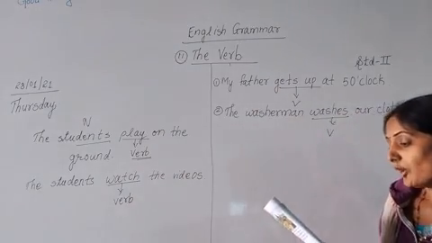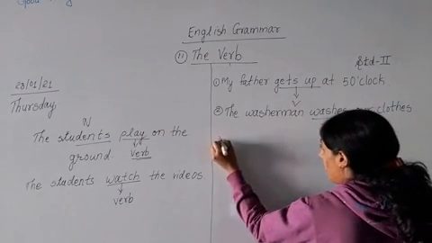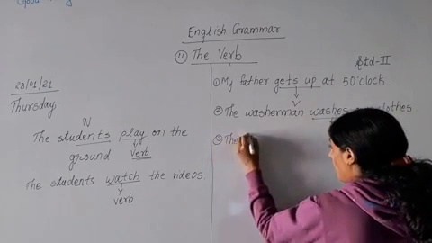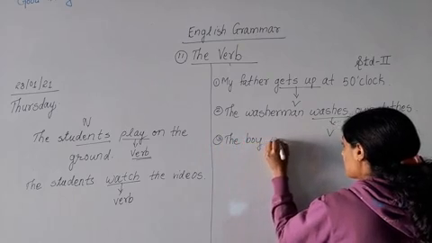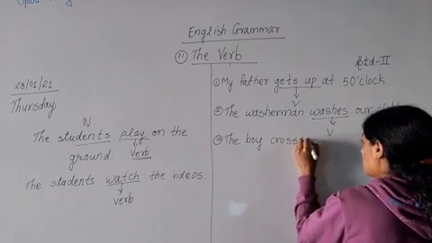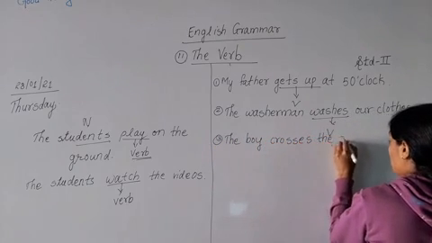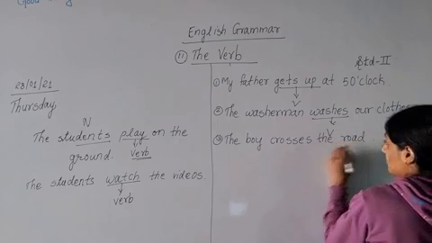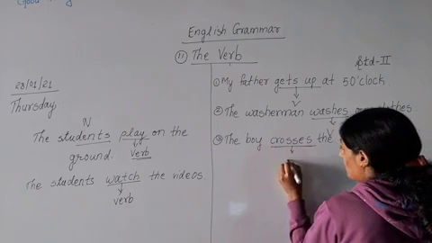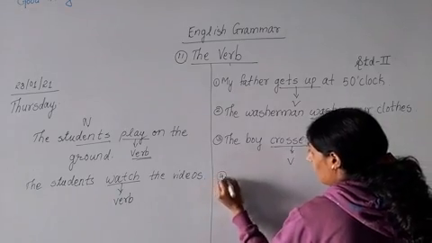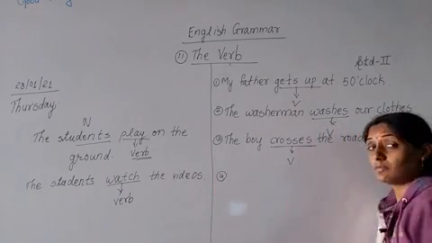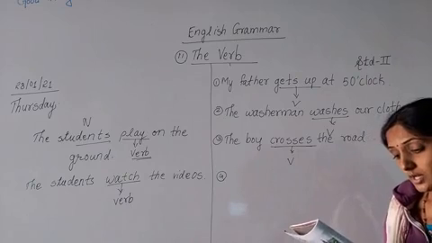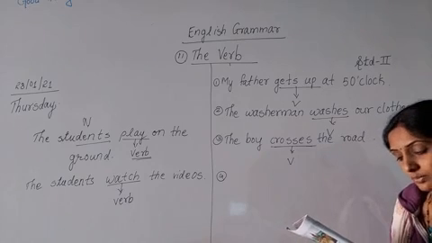Third one: the boy crosses the road. Crosses is what? Crosses is a verb. The action, crossing, is done by whom? Boy. So crosses is an action word, which means it is a verb.